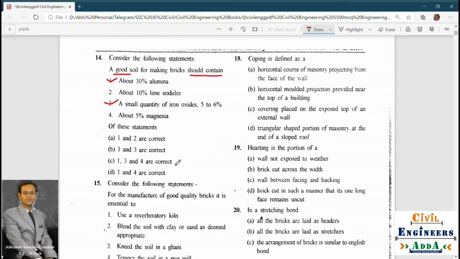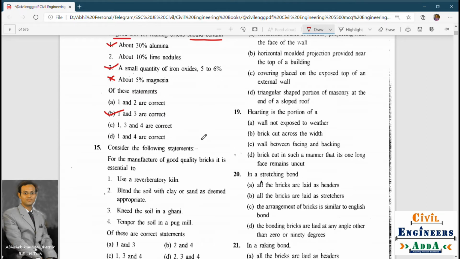Let's see. 1, 3 and 4, about 5% magnesia. Okay, magnesia should not be there actually. 1 and 4 again is not correct. So our answer is B. The answer is B, 1 and 3 are correct. It should contain 30% alumina. Alumina imparts plasticity. We all studied this in the first example only.